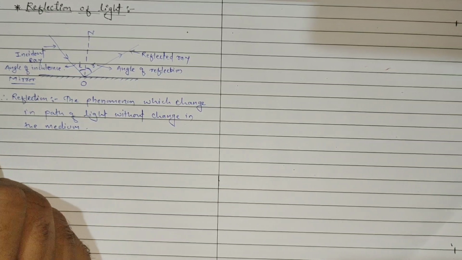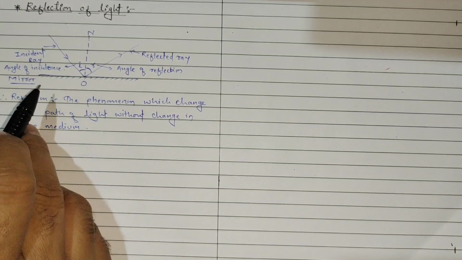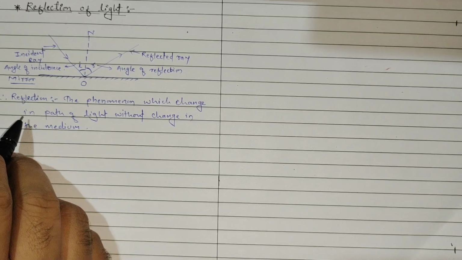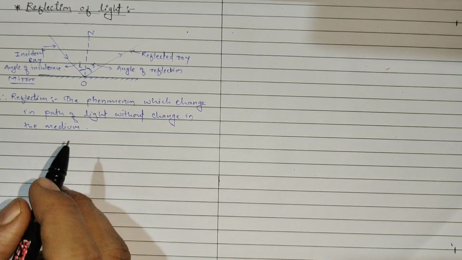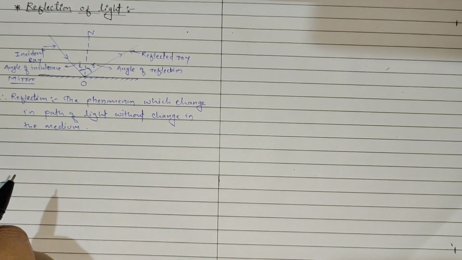If we talk about reflection of light, we have to mention only the ray of light. So what is the definition of reflection of light? It is the phenomenon in which the ray of light changes its path without change in the medium. That is the reflection of light.